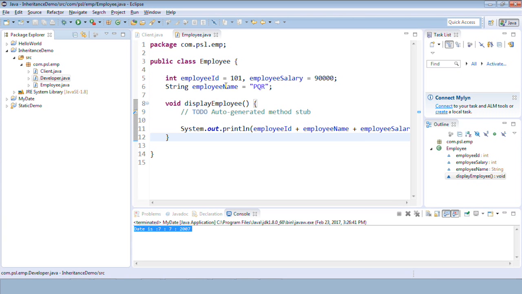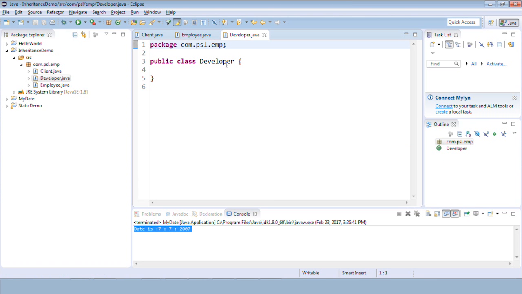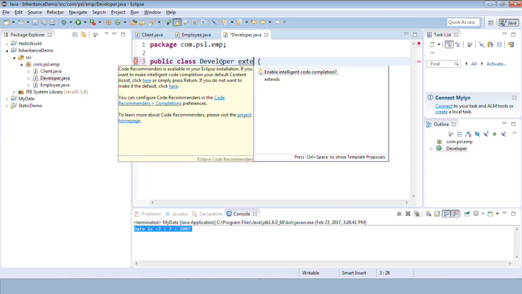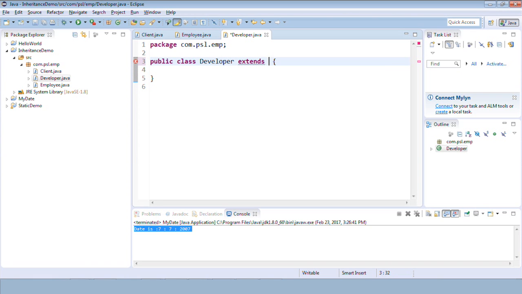okay, and as developer is again an employee, so rather than creating those variables again, what I'll do, I'll extend that class. So the keyword which I use is called extends to achieve inheritance in case of Java. Remember this, just focus on this.